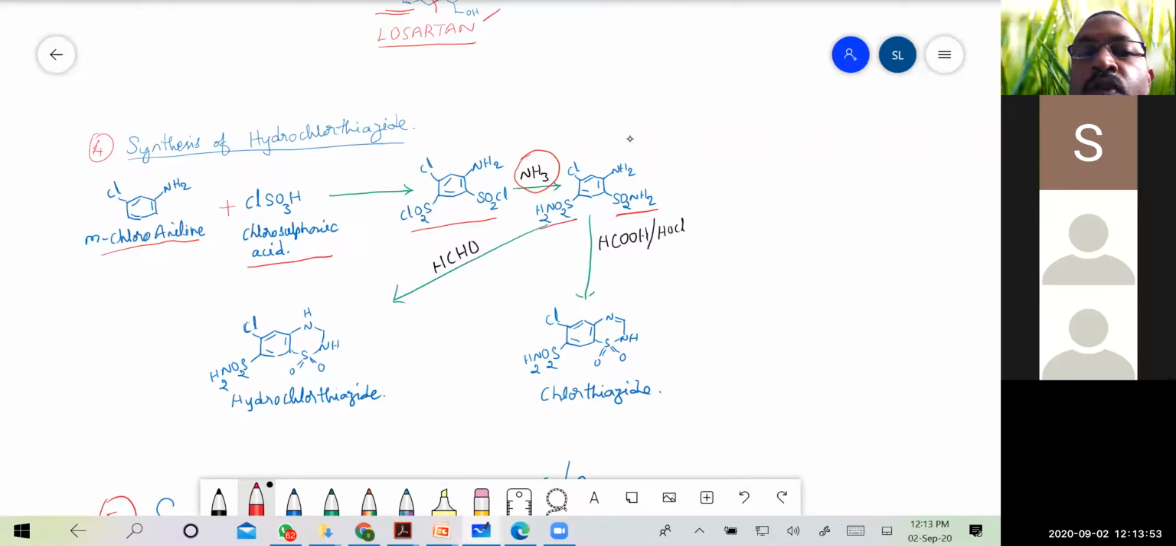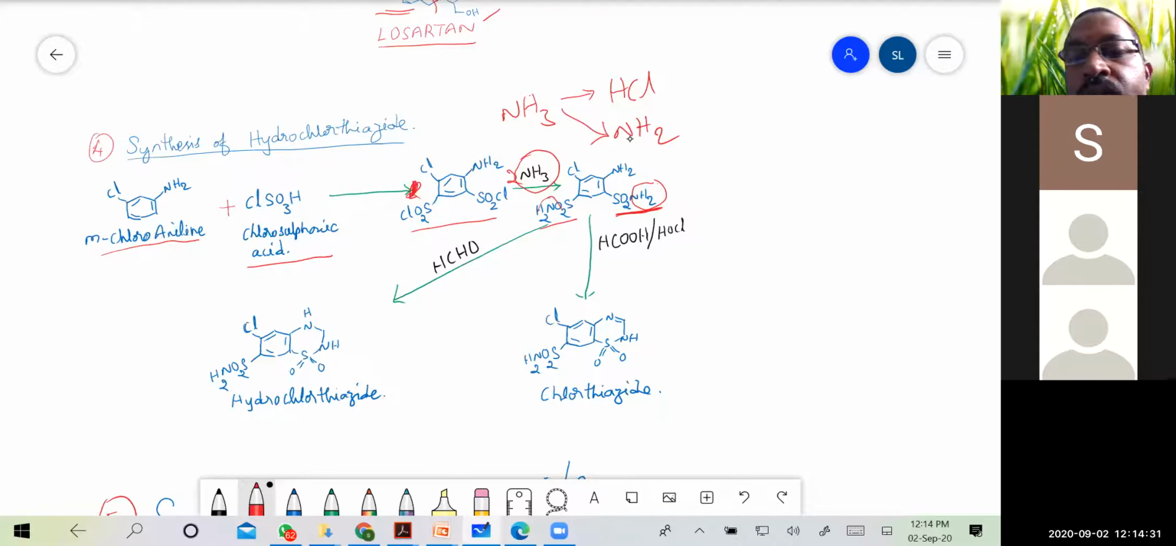SO2NH2 group is formed. That is here, NH3 is lost as HCl. And then the remaining NH2 part is present here. So NH2 and NH2. Two molecules of ammonia will react. So this will lead to formation of SO2NH2.